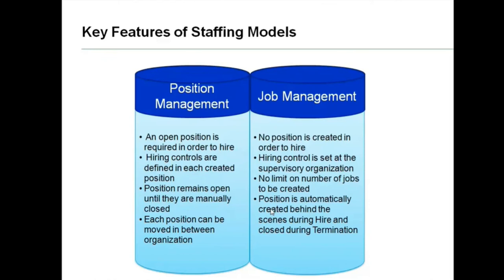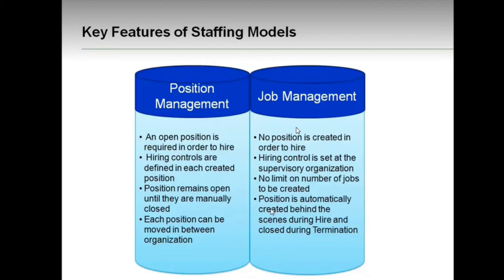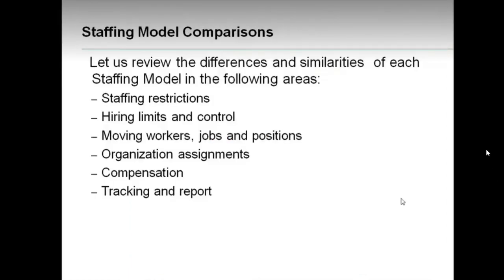Now, staffing model comparison. We saw two types of staffing model, and now we're going to see a comparison between both types. The areas are: staffing restrictions, hiring limits and control, moving workers, jobs and positions, organization assignments, compensation, and tracking and reporting. All these are the different areas in which we are going to compare and contrast the two models.